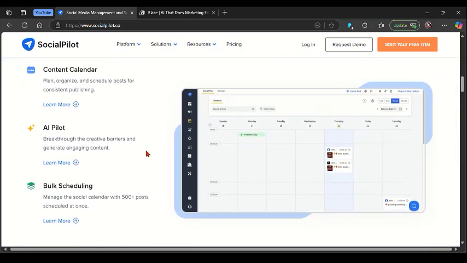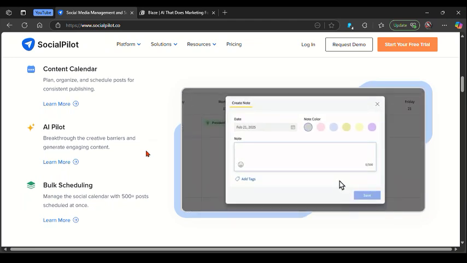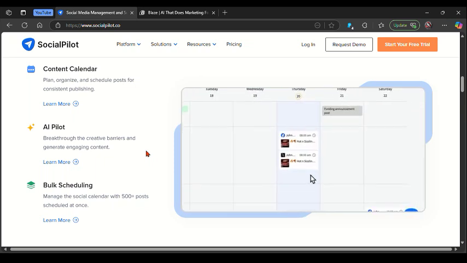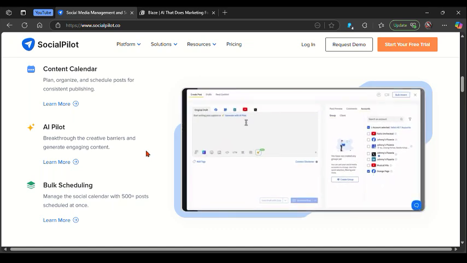And here's the overall conclusion about these two platforms. You can simply choose SocialPilot if you need proven scheduling tools with strong analytics and client collaboration features, together with support for all major platforms, especially if you are managing multiple accounts.